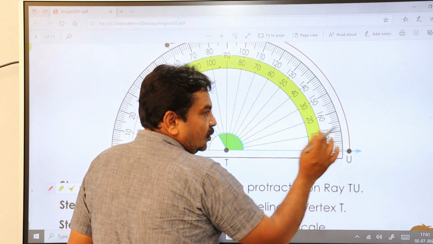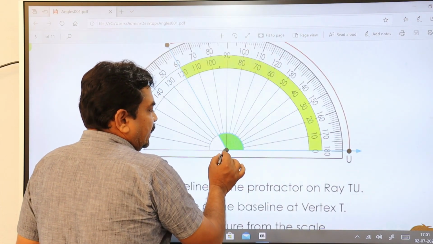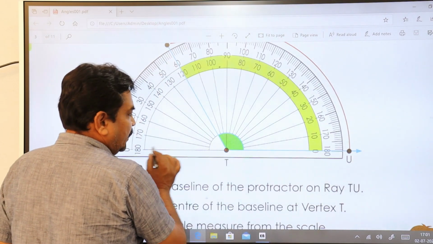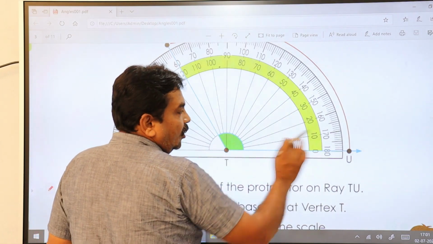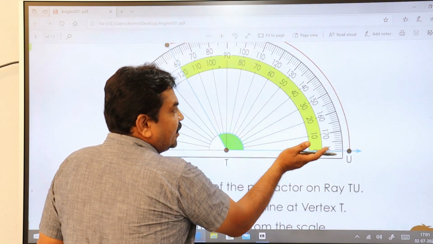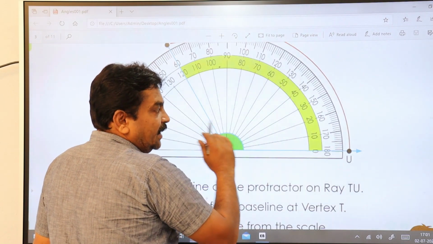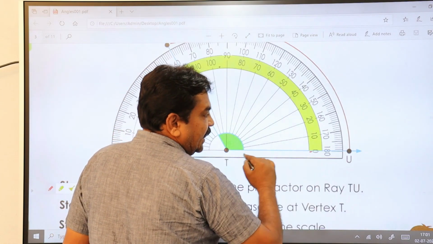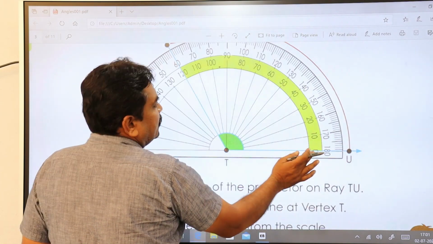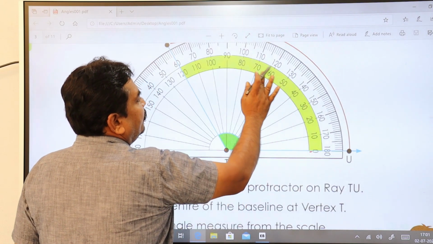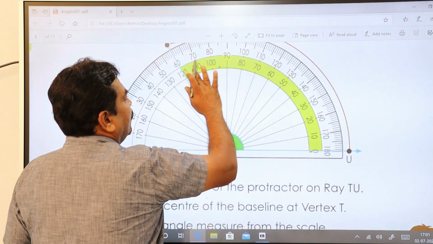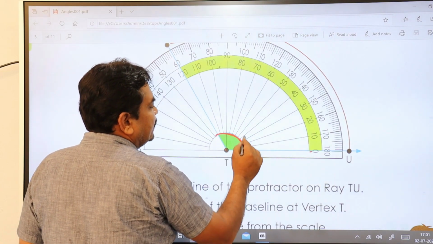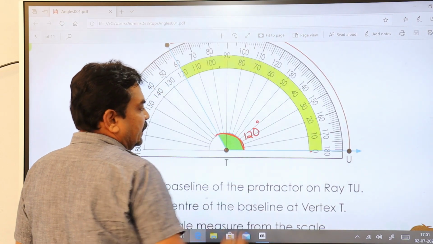This is the direction of the ray. Center point. This is the baseline of the protractor. We have coincided it on the ray. Start counting from 0 in this direction because the ray is in this direction. So 0, 10, 20, 30, 40, 50, 60, 70, 80, 90, 100, 110 and 120. So the angle formed here is 120 degrees.